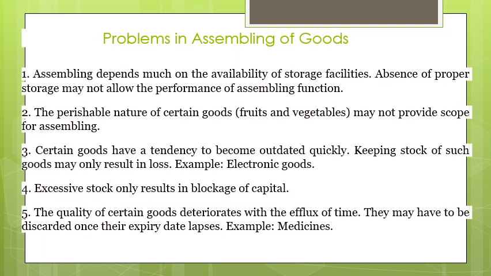And then what are the problems in assembling of goods? Now we see. Assembling depends much on the availability of storage facilities. Absence of proper storage may not allow the performance of the assembling function. The perishable nature of certain goods, like fruits and vegetables, may not provide scope for assembly.